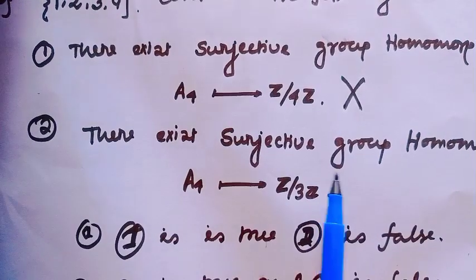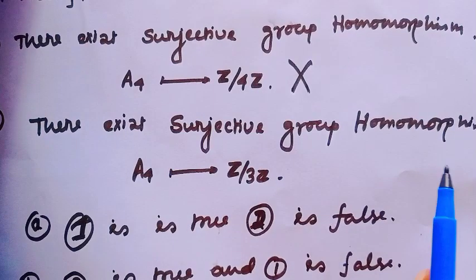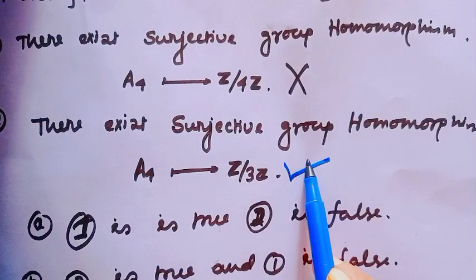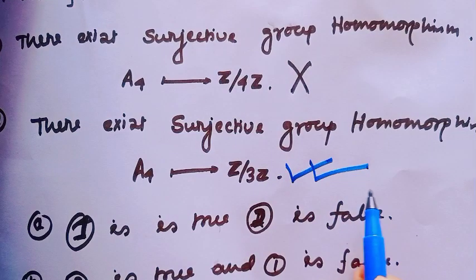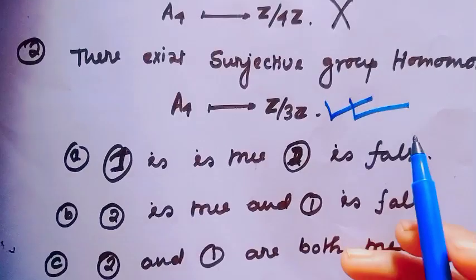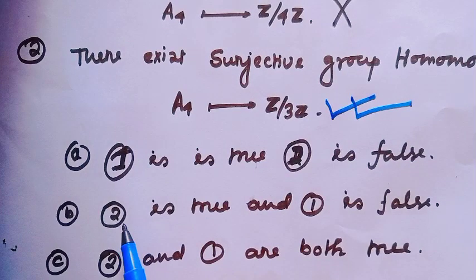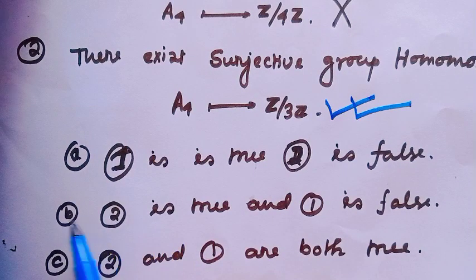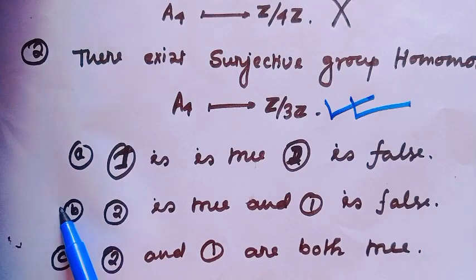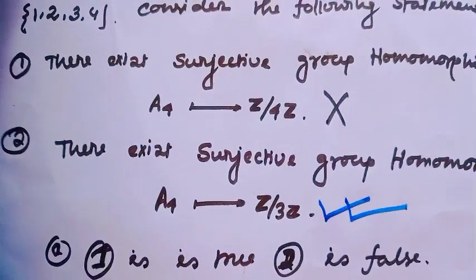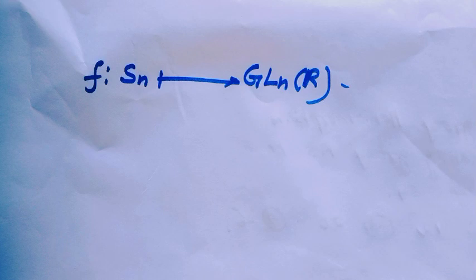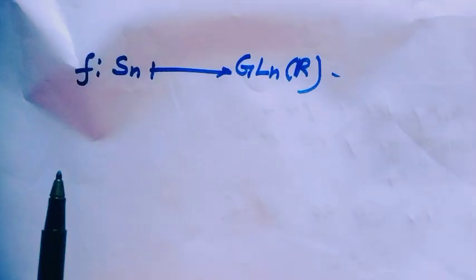That means there exists a surjective group homomorphism from A4 to Z modulo 3Z. That means option 2 is a right option, and option 1 is false. So option B is the right option. You getting this solution? Well, now I will say one interesting type of homomorphism.